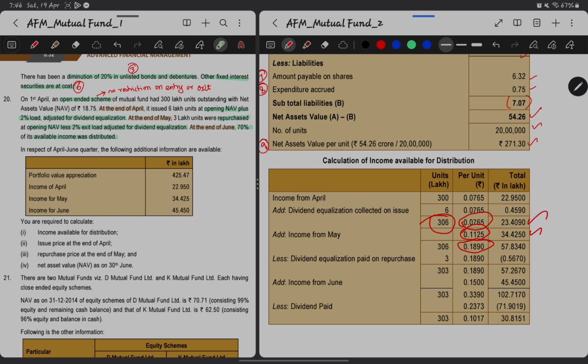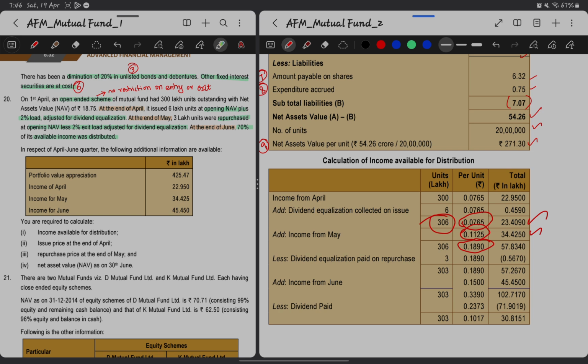Now what has happened, at the end of May 3 lakh units were repurchased, right? For this 3 lakh units repurchase, we will be giving back this dividend equalization, as these people, let's say these 3 lakh units of people, have had their income accrued. But if they leave, they will not get anything at that point of time, as the income was not distributed at all, right?